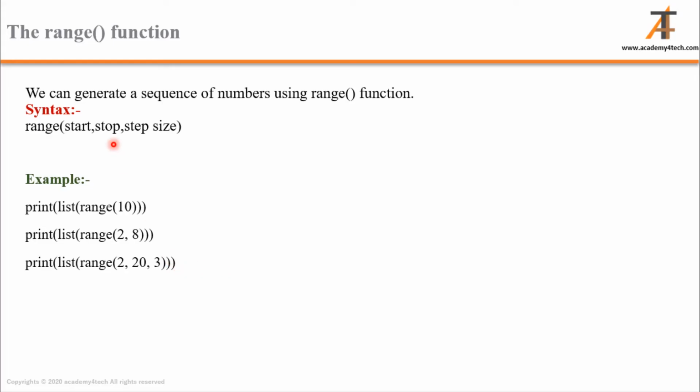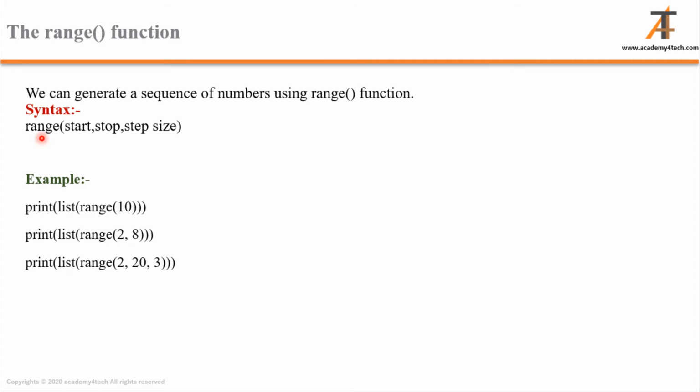Moving forward with the range function, we can generate a sequence of numbers using the range function. In example 1, we use range of 10. Range of 10 provides 0 to 9. To force print the range, we use list of range, so it will print the entire sequence. Another important point is that range does not allocate memory for all the numbers up front; it is evaluated when we call the range.